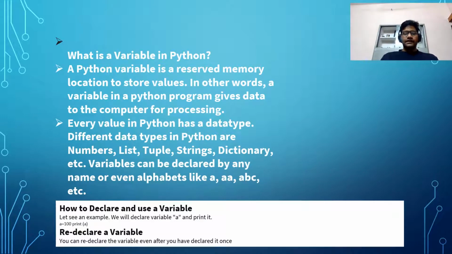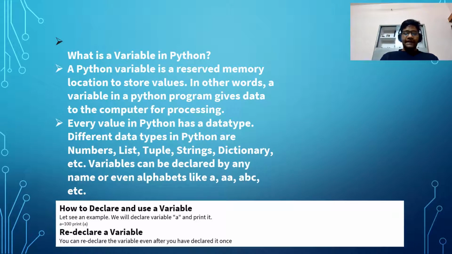Now, let us understand what a variable is. A Python variable is a reserved memory location to store values. In other words, a variable in a Python program gives data to the computer for processing. Every value in Python has a data type. Different data types in Python are numbers, list, tuple, string, dictionary, etc. Variables can be declared by any name or even alphabet like A, AA, ABC, etc.